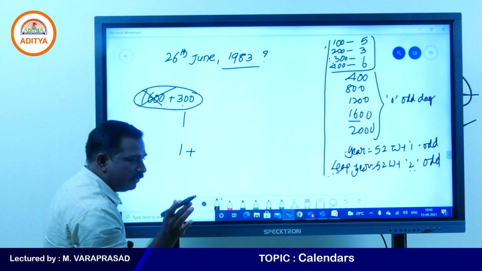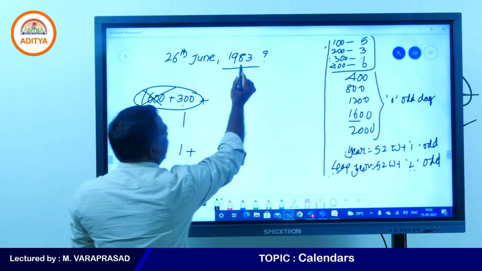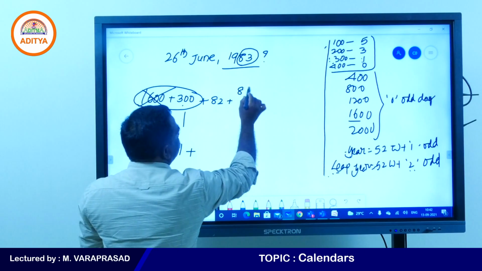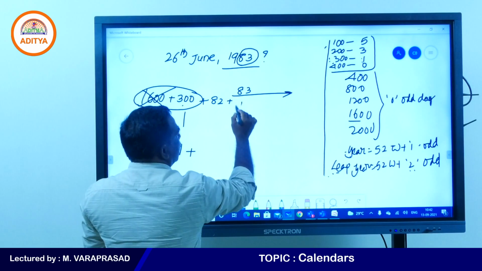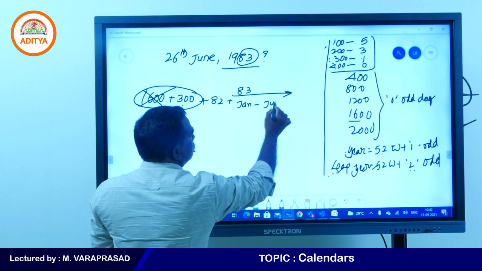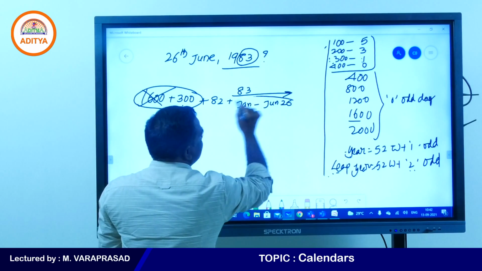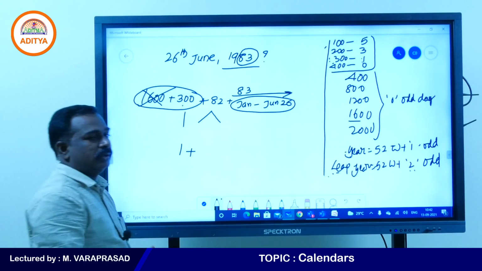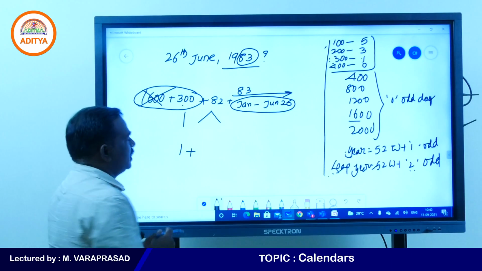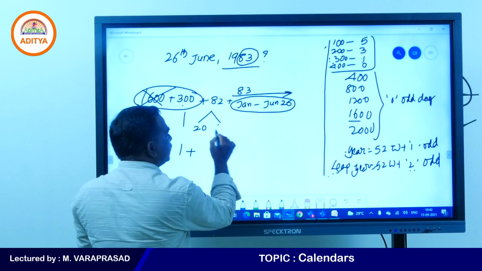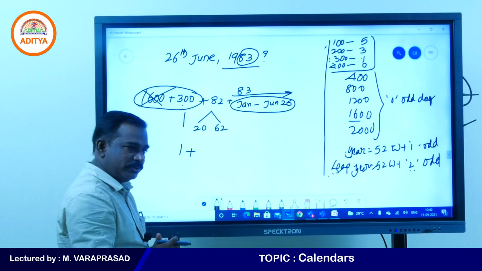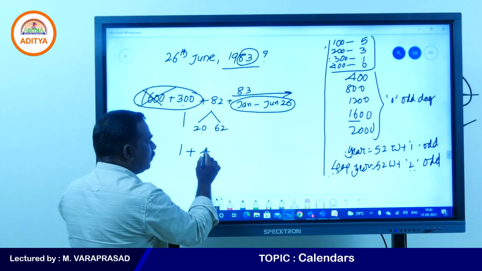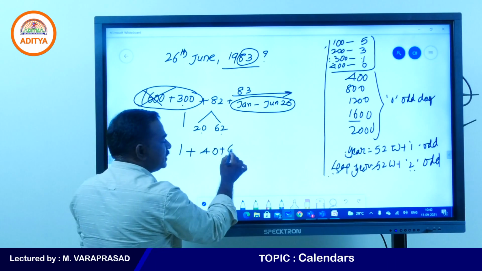Plus, now you need to be very careful here. 83, so 82 years are completed, and the 83rd year is going on, January to June. 82 needs to be divided by 4. 4 20s are 80, so 20 leap years and the remaining 62 non-leap years. 20 leap years will have 2 odd days each: 2 20s are 40, and 62, 102.